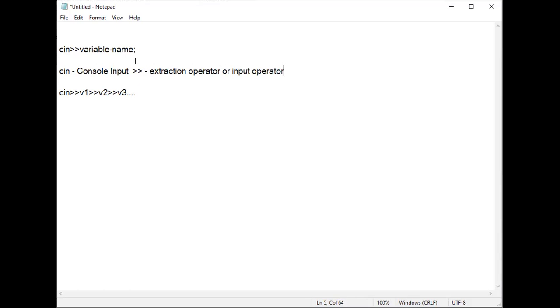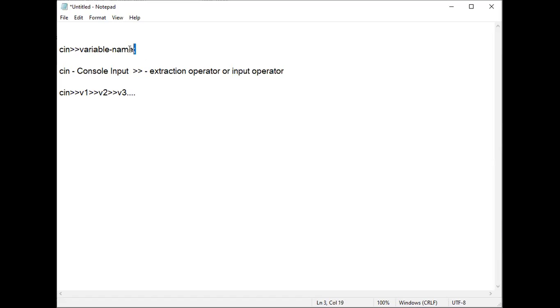Because this operator will extract the value from the keyboard. When it extracts a value, any alphabet or digit, from the keyboard, which is an input device, it is also called an input operator. That means we are doing operations with the keyboard.